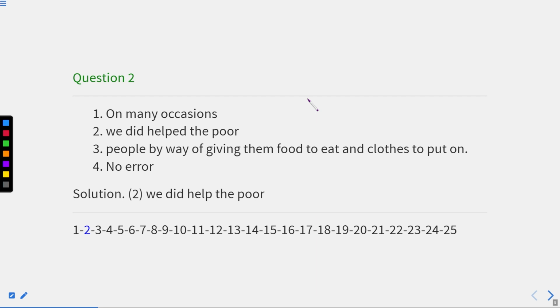Well, in these types of errors, we need not rectify it, we just have to identify the part that contains the error. So here the answer will be second. We did help the poor should be replaced with we helped the poor, or we did help the poor.